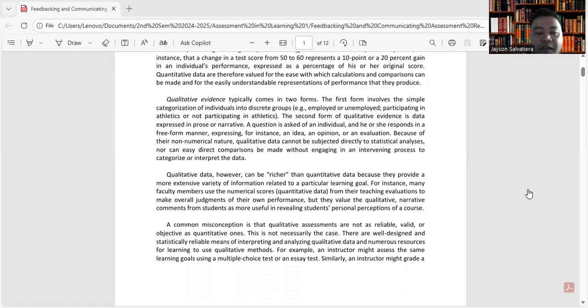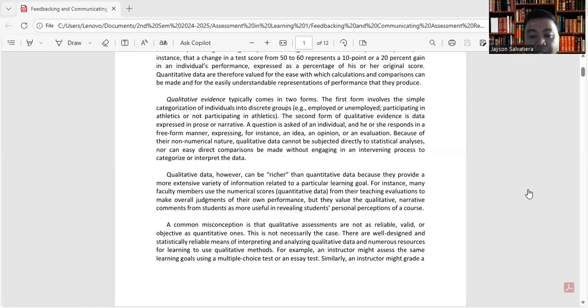A common misconception is that qualitative assessments are not as reliable, valid, or objective as quantitative ones. This is not necessarily the case. There are well-designed and statistically reliable means of interpreting and analyzing qualitative data, and numerous resources for learning to use qualitative methods.